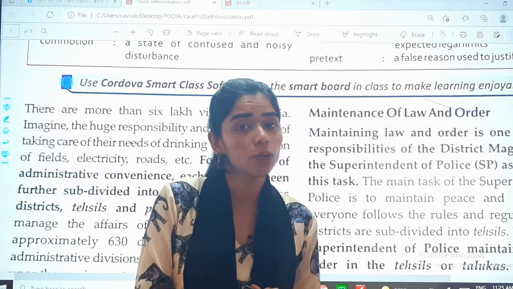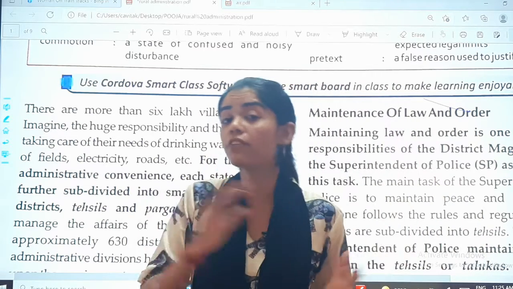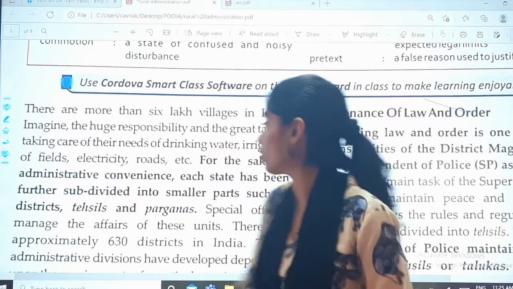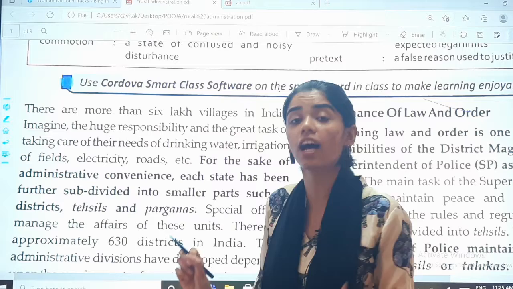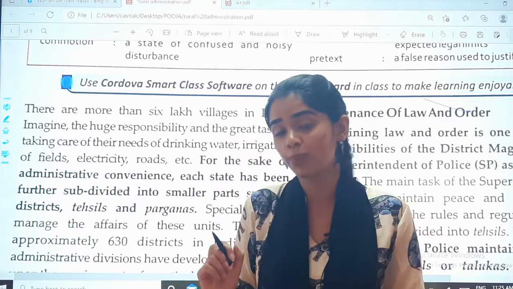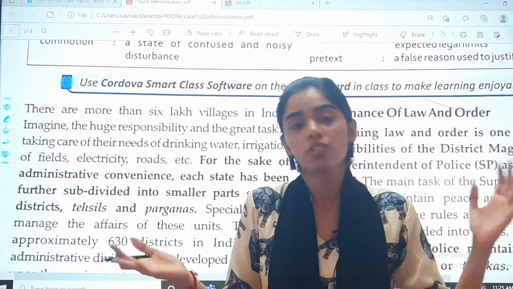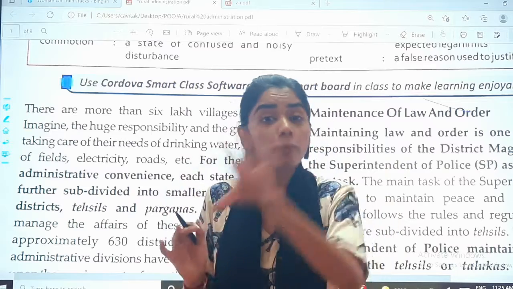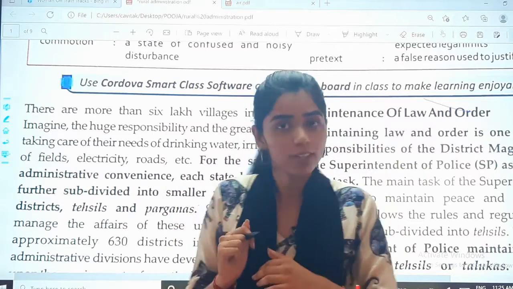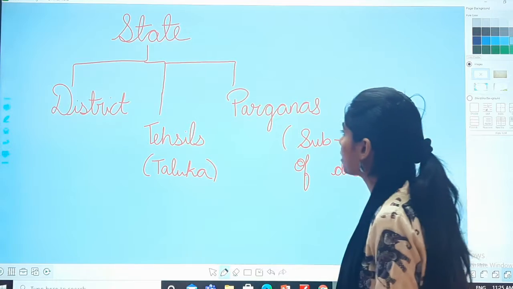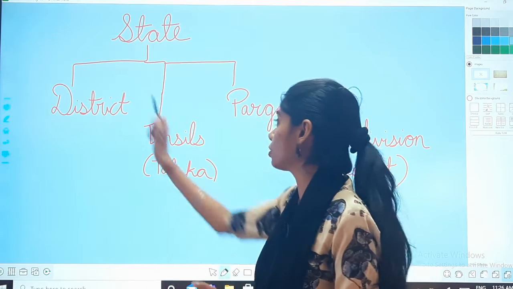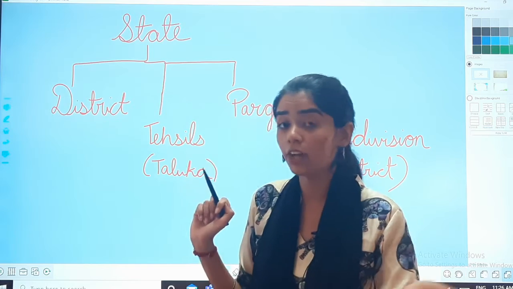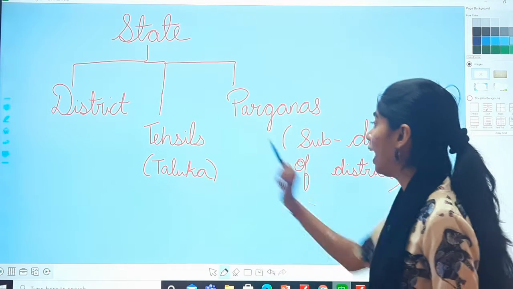See, as you all know, there are many villages in our country. You know how many? More than 6 lakh villages are there in India. So imagine how tough it is to manage these places, right? So what has been done? The state has been divided into district, that is Zilla, we have studied about it.